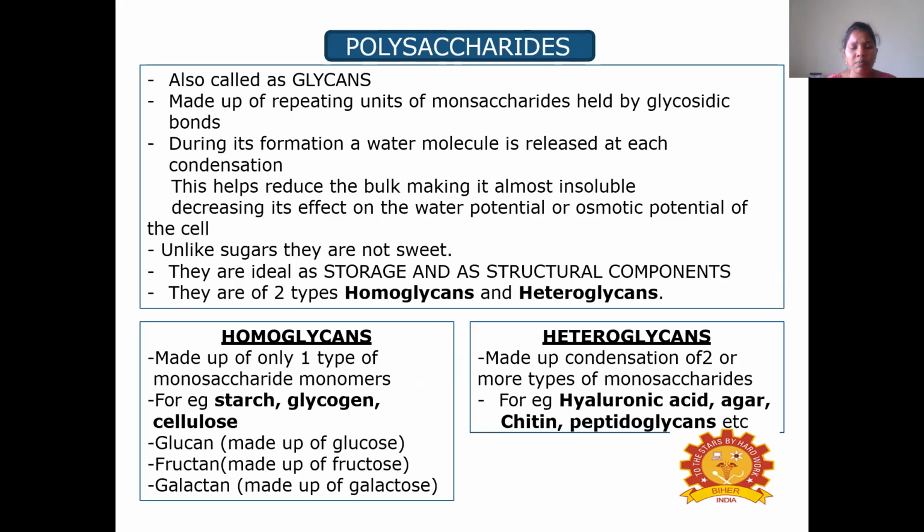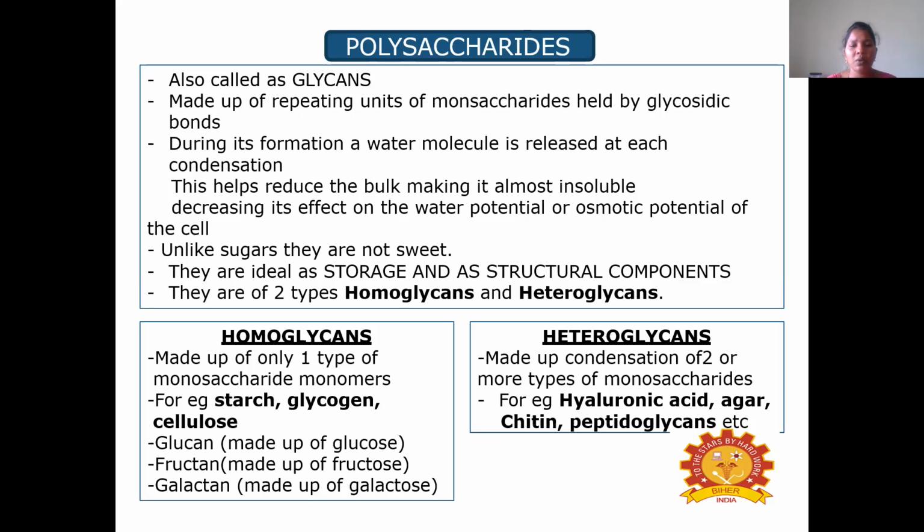This helps reduce the bulk, making it almost insoluble, and it decreases its effect on water potential or osmotic potential of the cell. Unlike sugars, they are not sweet and they are ideal as a storage and as a structural component. And there are 2 types of polysaccharides. Those are homoglycans and heteroglycans.